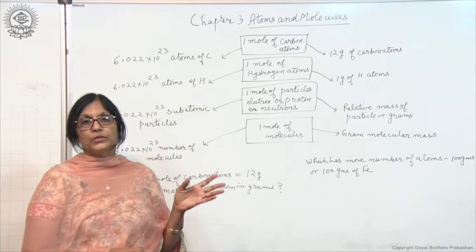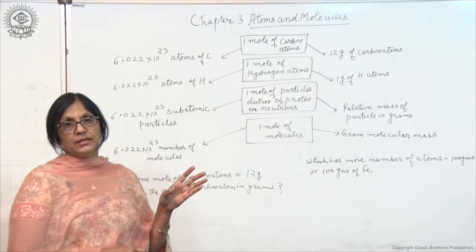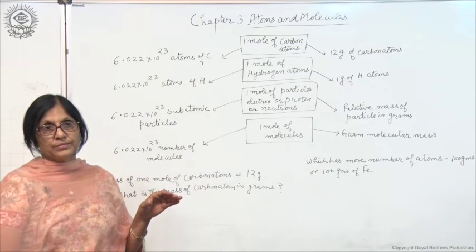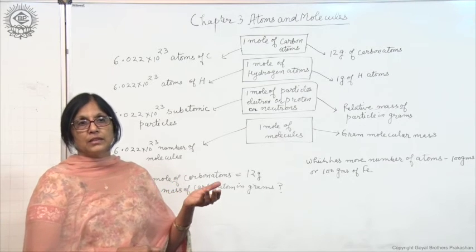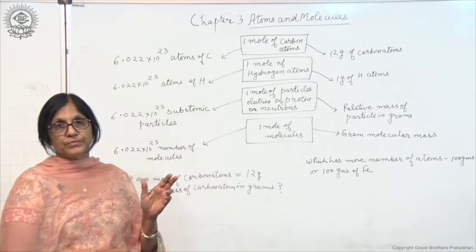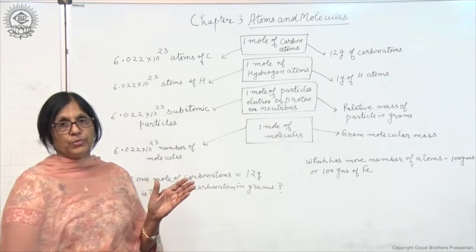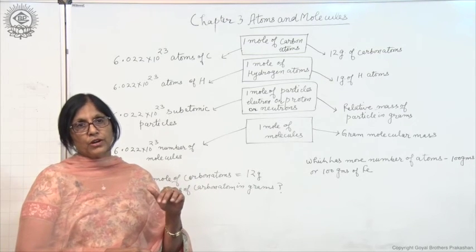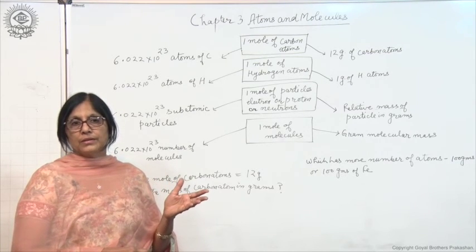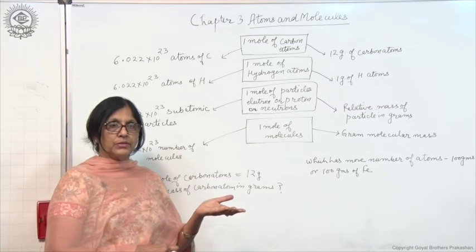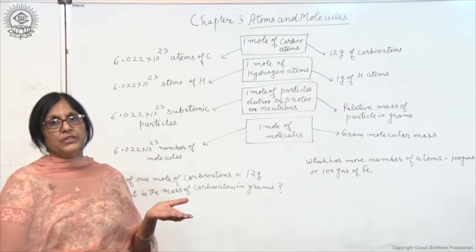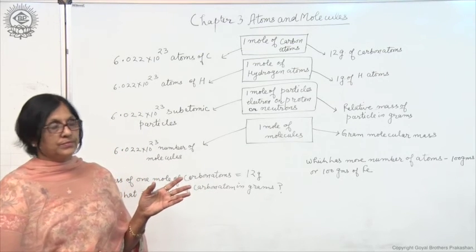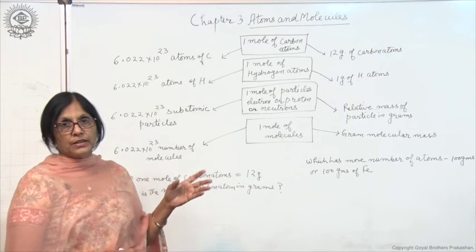The answer is no. The mass of an ion in grams or in unified units does not change, because when electrons are lost or gained, the mass does not change, since the mass of an electron is negligible. So do not get confused about that.